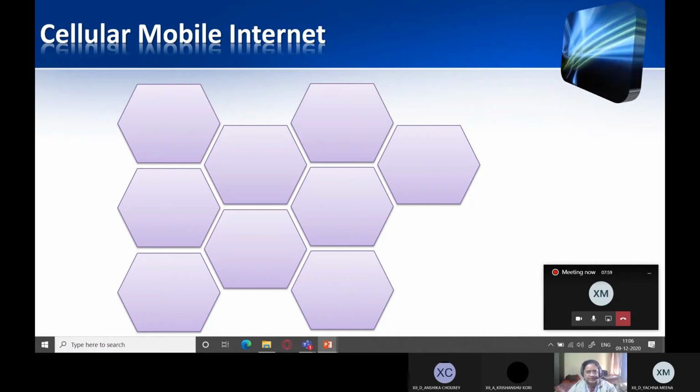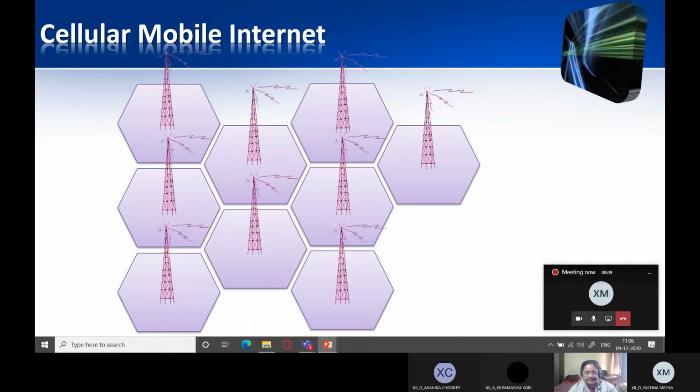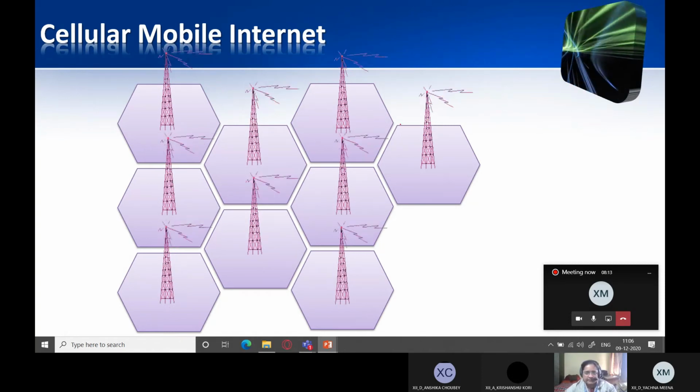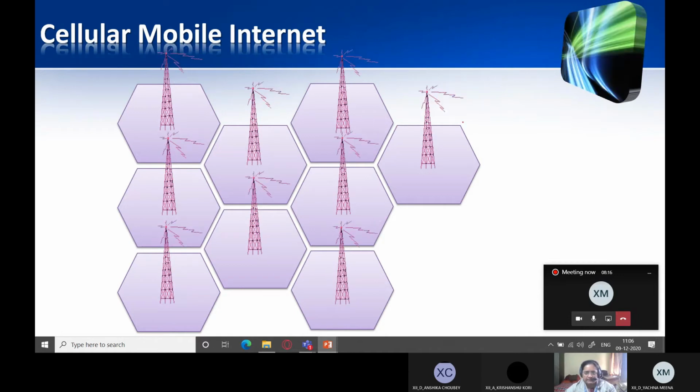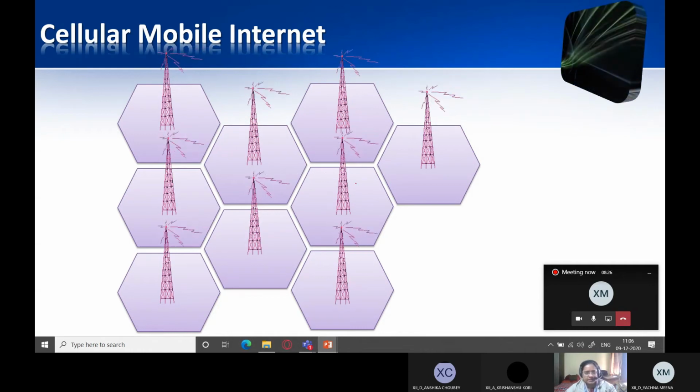And these cells, you cannot see them. There is no boundary demarcated for that. How are cells determined? By these towers. Every cell will have a cell phone tower which determines its boundary. That is, this tower which you can see, its signals are effective within this particular range, within this particular cell. Likewise, you have a neighboring cell which has its own cell phone tower, again another cell which has its own cell phone tower.